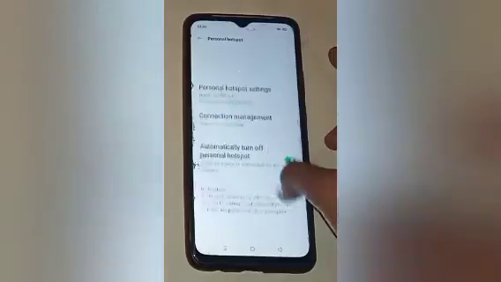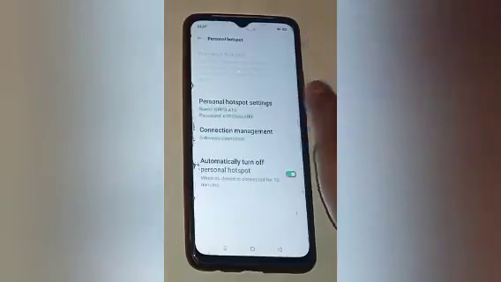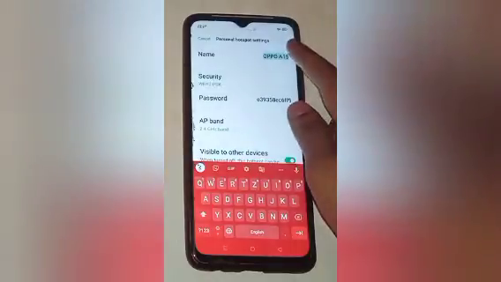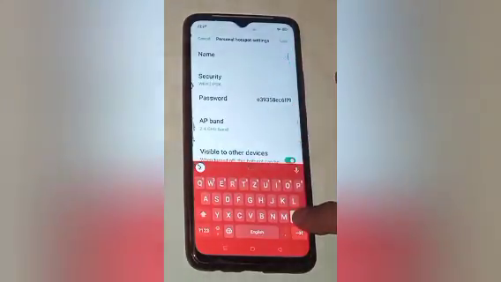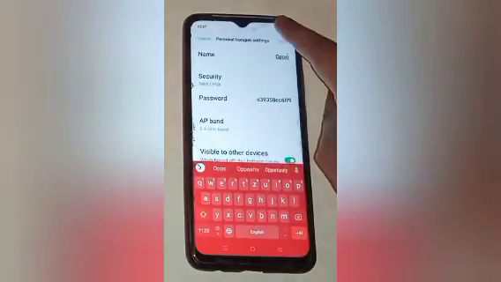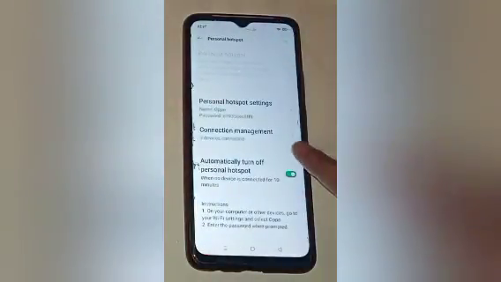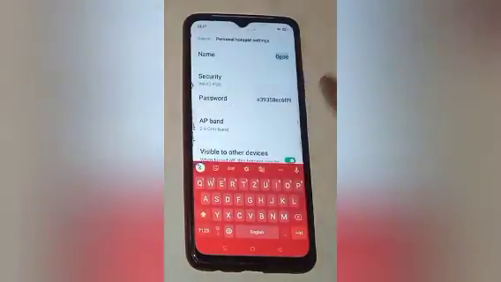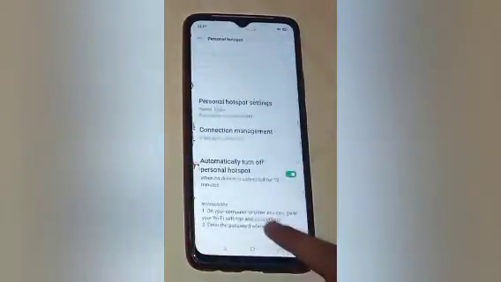After that you have to click on the personal hotspot setting, then click on that. So if you want to change your hotspot name, so erase that name and customize new name which you want. So I want only Oppo, so click on that. Now save, and here you will see in this way hotspot name is changed in our mobile phone.